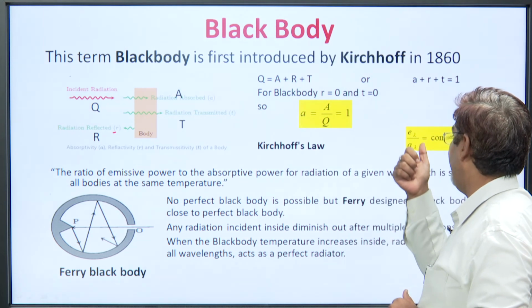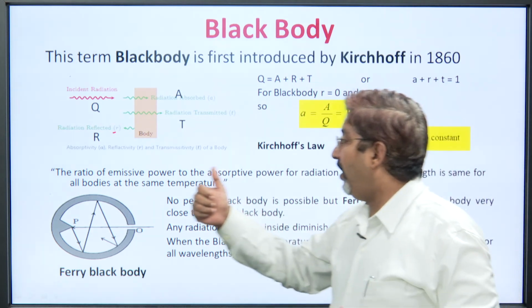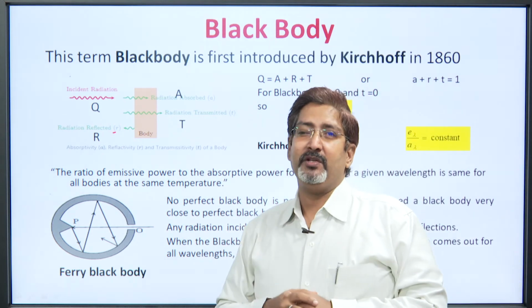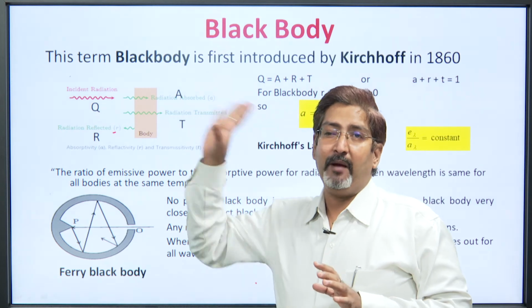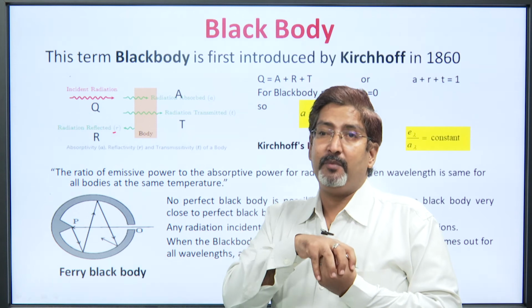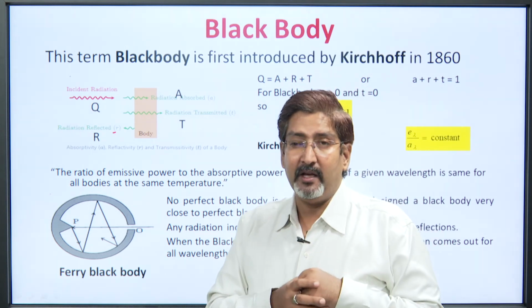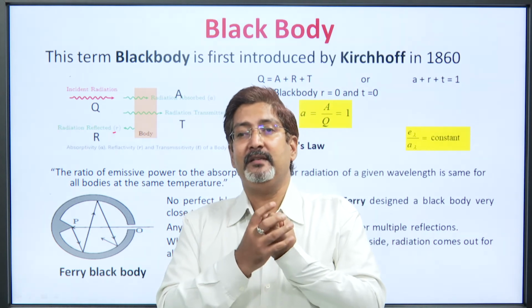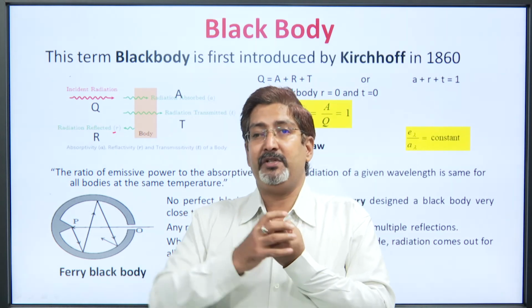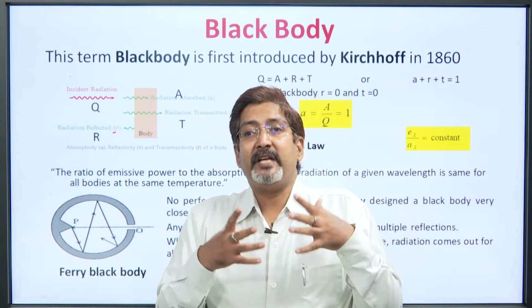So, lambda is written here, that the function of lambda for a particular lambda is same for all bodies at same temperature. Now, all bodies are not black body, but every body absorbs some energy and radiates some energy. I have told earlier, if the object is having more temperature than surrounding, it will radiate, but for how much time will it radiate?